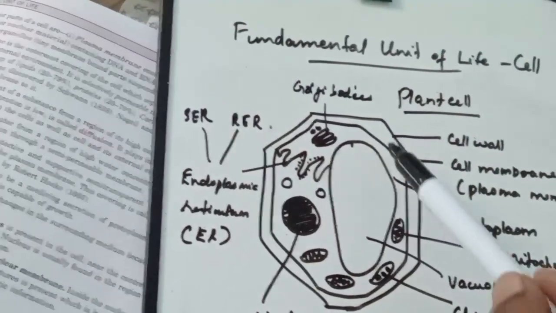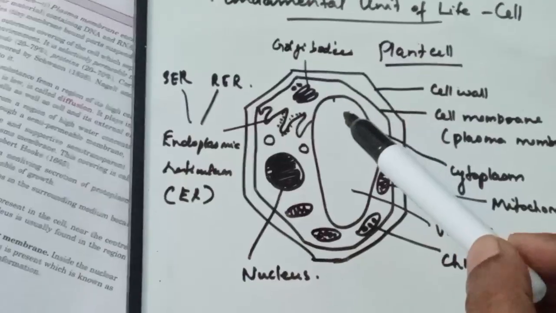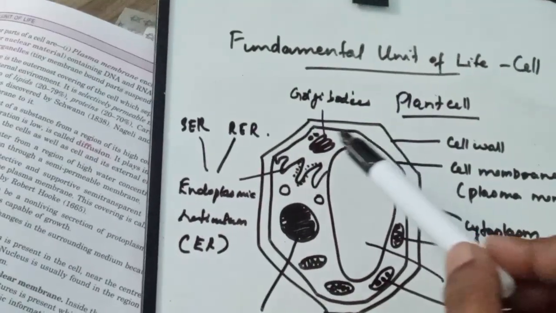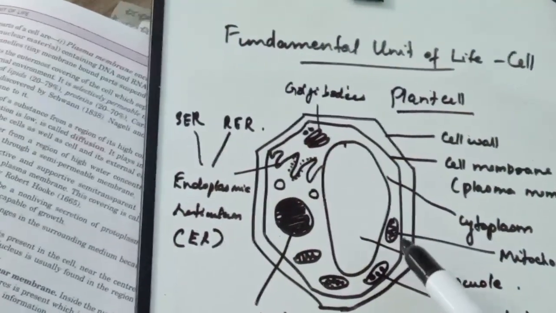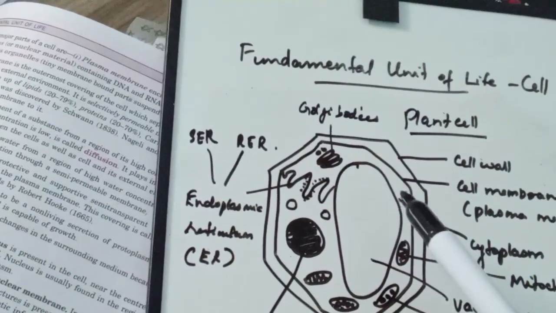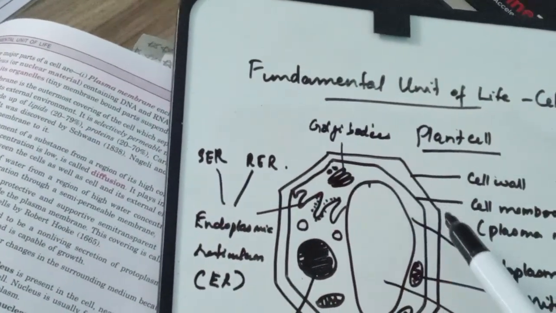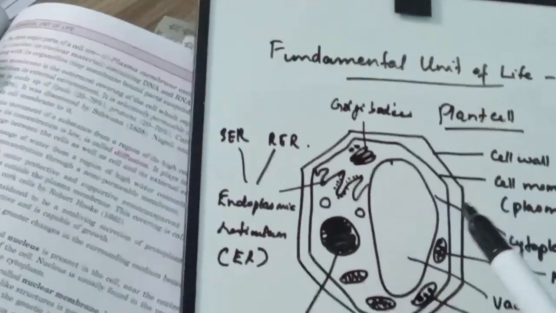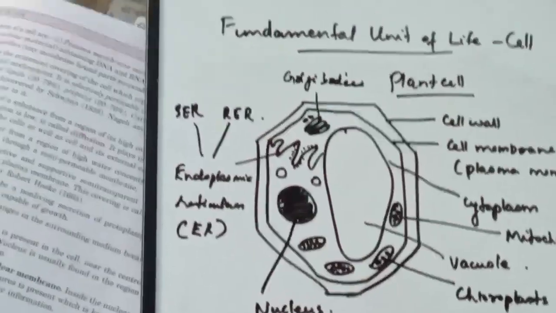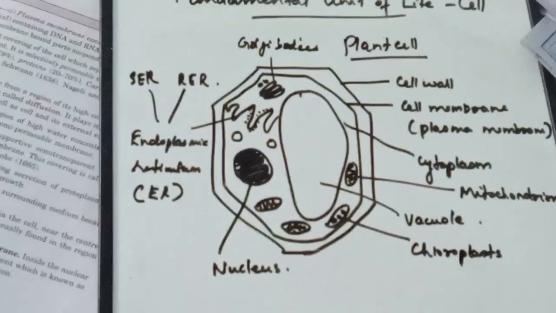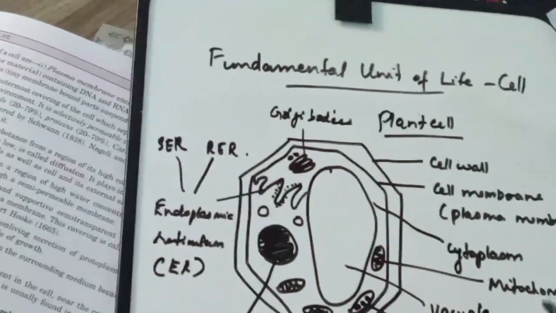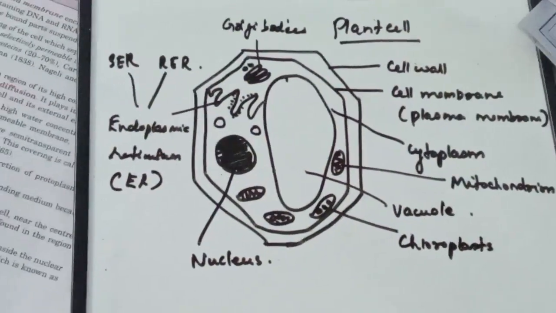Then it is embedded in the jelly-like matrix called the cytoplasm, and this cytoplasm is enclosed with the cytoplasmic membrane or plasma membrane, and an outer hard covering of cellulose called the cell wall is present in the plant cell. This is the basic structure of a plant cell. We have to learn all these structures in detail, that we will learn later.